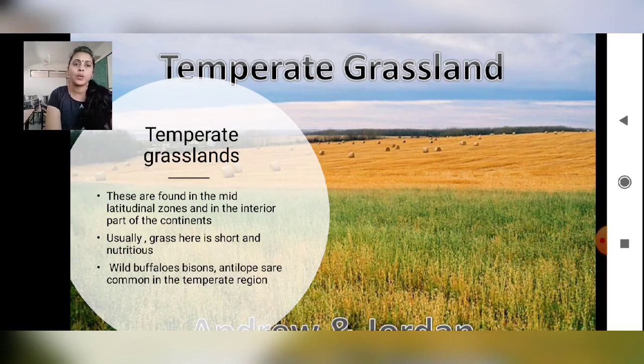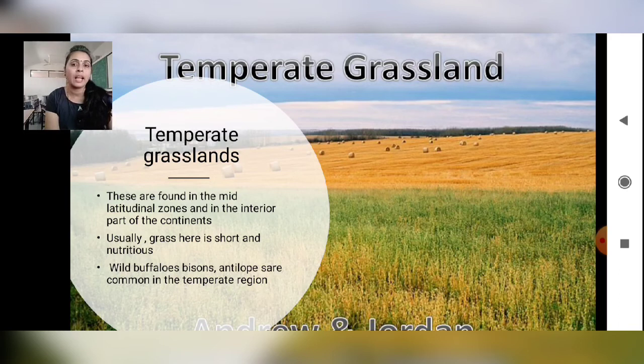Then the temperate grasslands, you can see in the image as well. These are found in the mid-latitudinal zones and in the interior part of the continents. Interior part means inside the continents. Usually grass here is short and nutritious. Have you ever heard that grass has nutritious value?